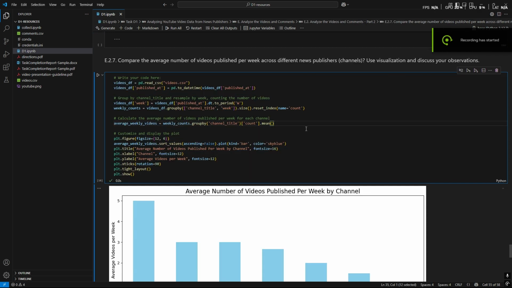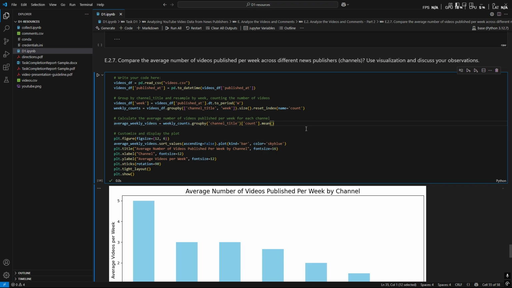Let's move on to my third analysis, which consists of me trying to find the average number of videos published per week by channel. This is done through my code, which is shown here. I loaded the data from the video CSV file using the pd.read_csv function, and then I converted the publish at column into a datetime format using the pd.to_datetime function.